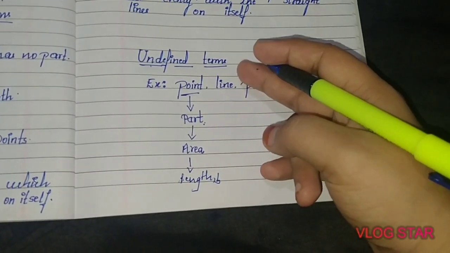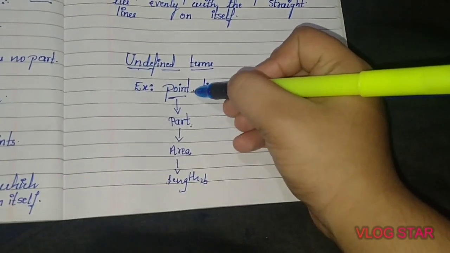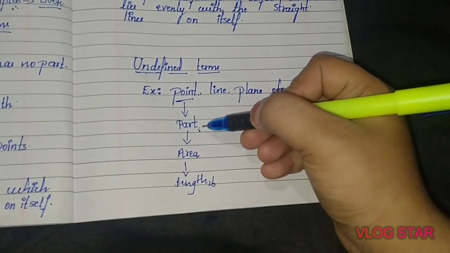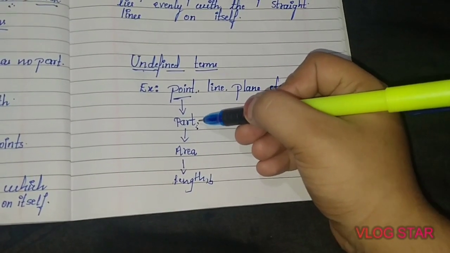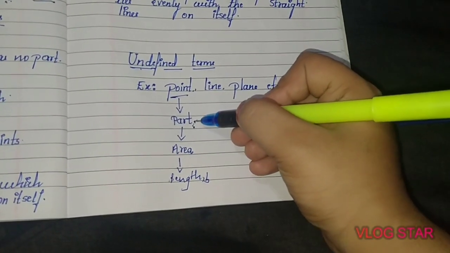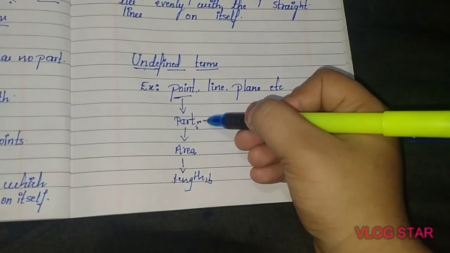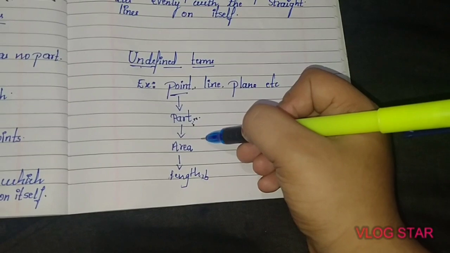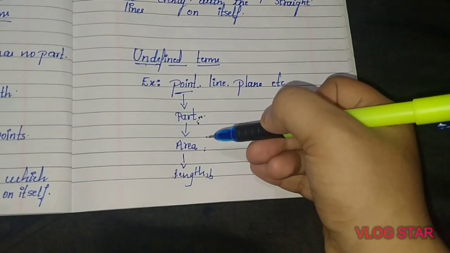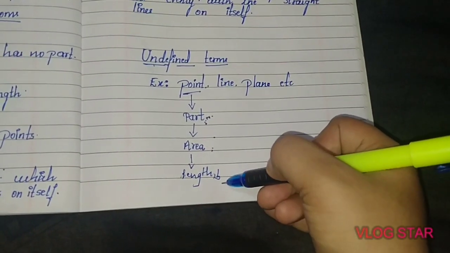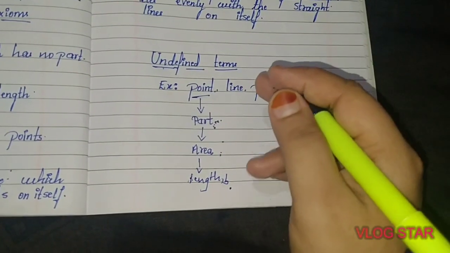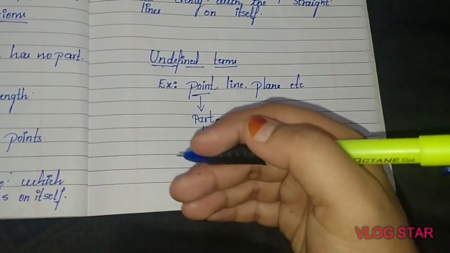In order to define this point, the definition is: a point is that which has no part, isn't it? So again you need to define part. Suppose you define a part to be that which occupies area, again you need to define area. After defining area, again you have to define length and breadth. So in order to define one thing, you need to define many other things.